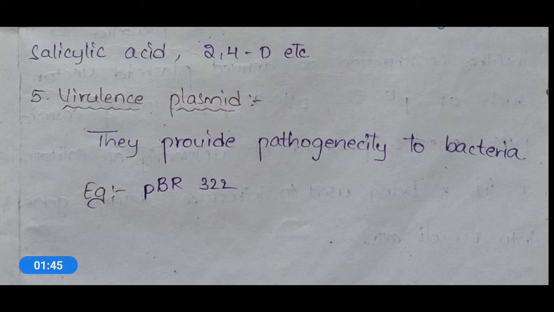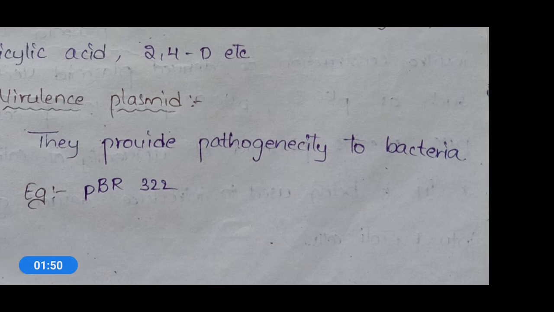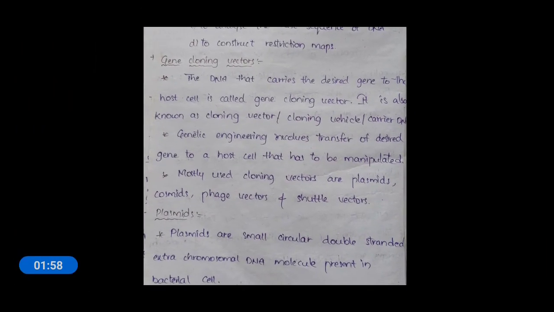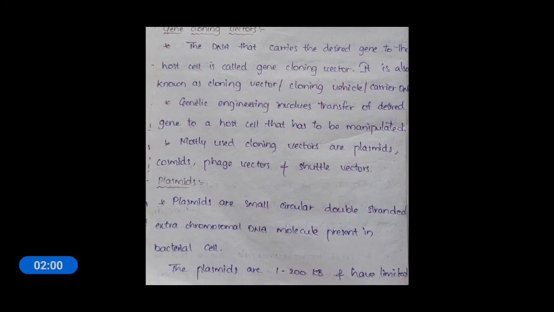Okay, and if you see about these plasmids, these are small circular double-stranded extrachromosomal DNA molecules present in bacterial cells. Okay, and these are 1 to 200 kb in length, and these carry a very limited number of genes.